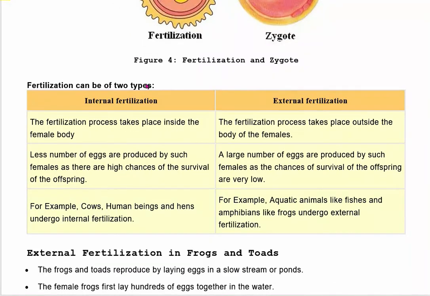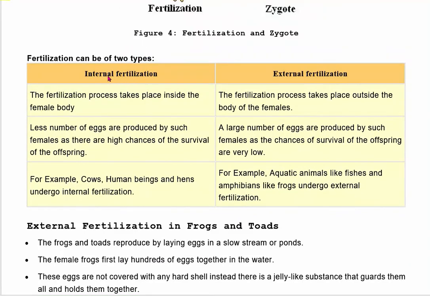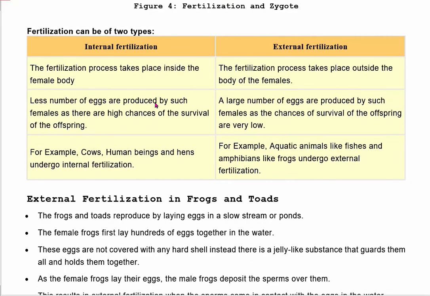Fertilization can be divided into two types. First is internal fertilization and second is external fertilization. The fertilization process which takes place inside the female body is called internal fertilization. But when the fertilization process takes place outside the body of females, then it is called external fertilization.